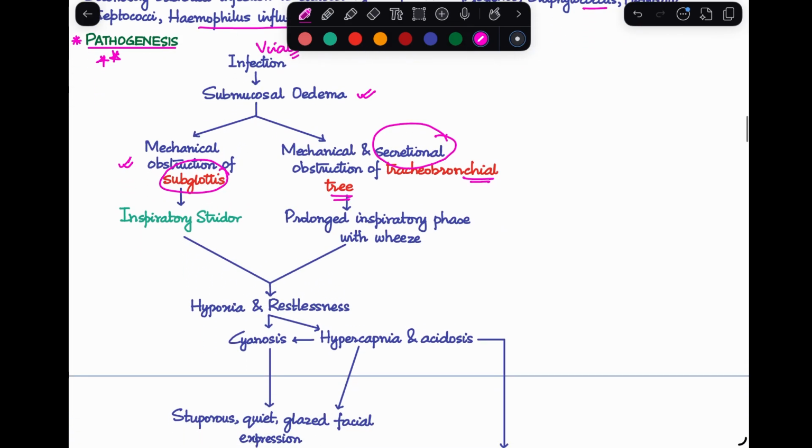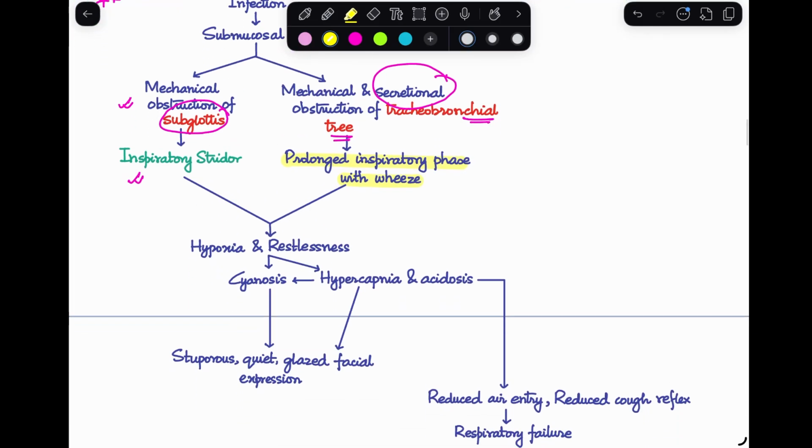Now, because of the subglottic block, we are seeing inspiratory stridor in our patient, and because of the tracheobronchial tree block, we are seeing a prolonged expiratory phase with a wheeze. Now, all of this combined, what the child undergoes is they end up in hypoxia and they become very restless.